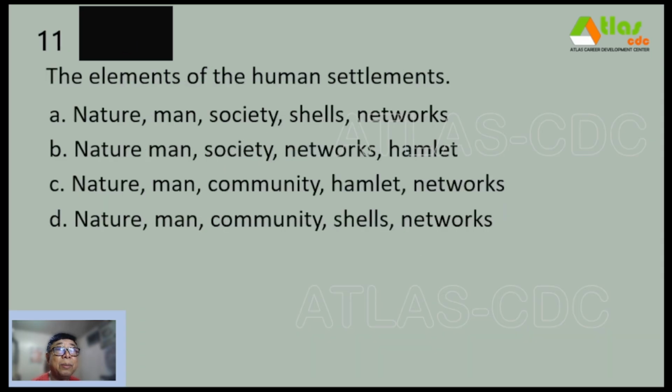Number 11, the elements of the human settlements. A. Nature, man, society, shells, networks. B. Nature, man, society, networks, hamlet. C. Nature, man, community, hamlet, networks. And D. Nature, man, community, shells, and networks.